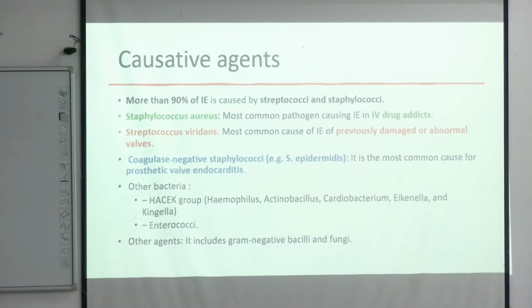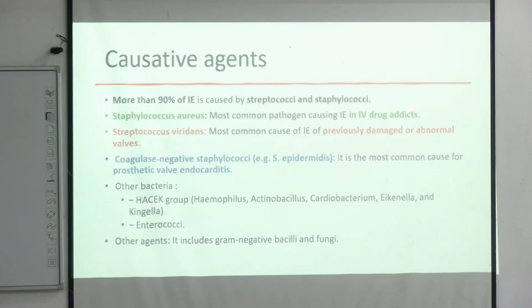This can be an MCQ question. So for IV drug addicts, the infective organism is also Staphylococcus aureus, and Streptococcus viridans causes subacute infective endocarditis, and there we saw the valves were already abnormal. So it causes infective endocarditis in previously damaged or abnormal valves. And another one is prosthetic valve endocarditis.